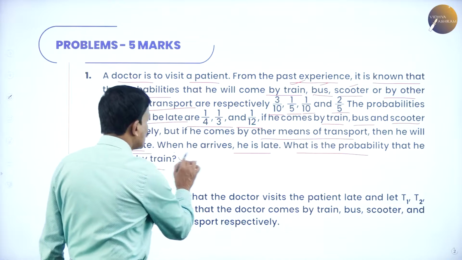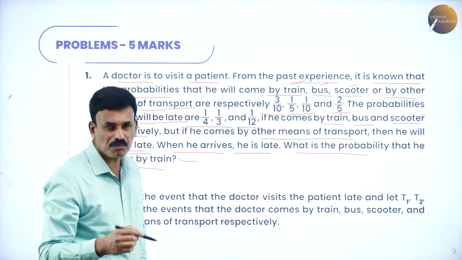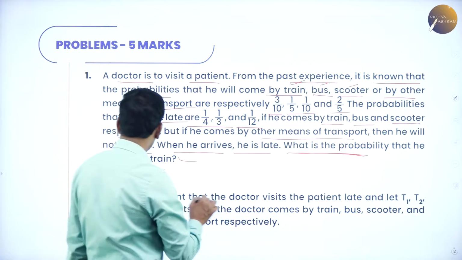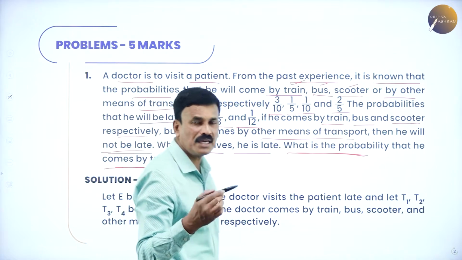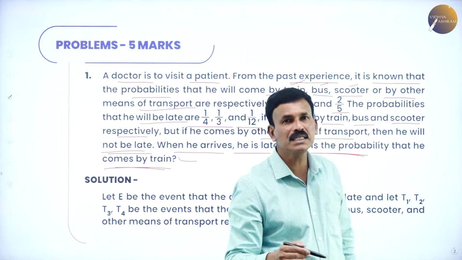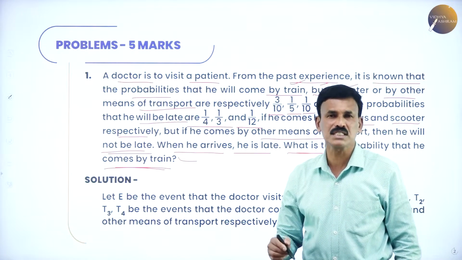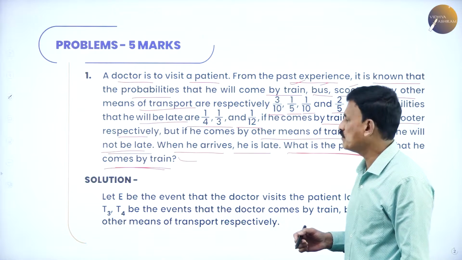Then when he arrives to visit the patient, he is late. What is the probability that he will come by train? This is the given problem. Very simple problem and very important problem for 5 marks.